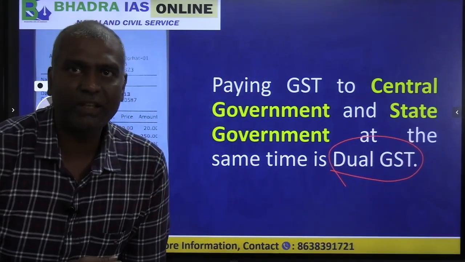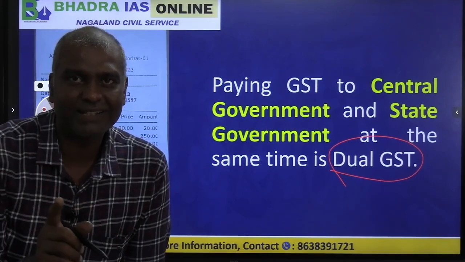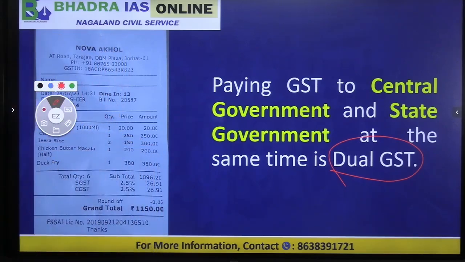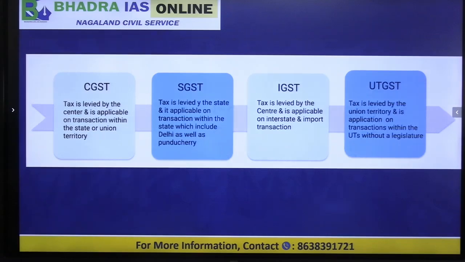So what is dual GST? Paying GST to both the center and the state at the same time. If you look at a bill, you will find that there is an SGST and there is also a CGST. Both are paid at the same time while paying the GST, one to the center and one to the state. That is called dual GST.